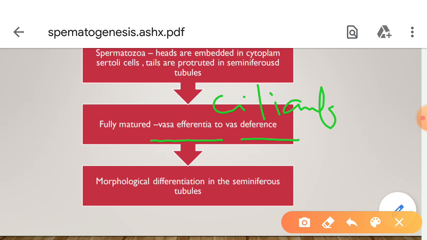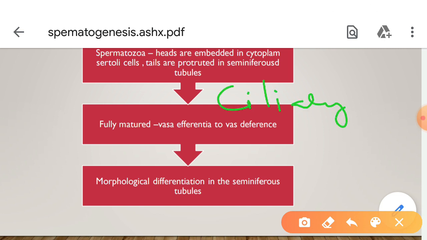When the spermatozoa are fully matured, the cells are released and carried away by the ciliary movements of the lining of the vasa efferentia to the vas deferens. Here, the spermatozoa are stored in the seminal vesicles.